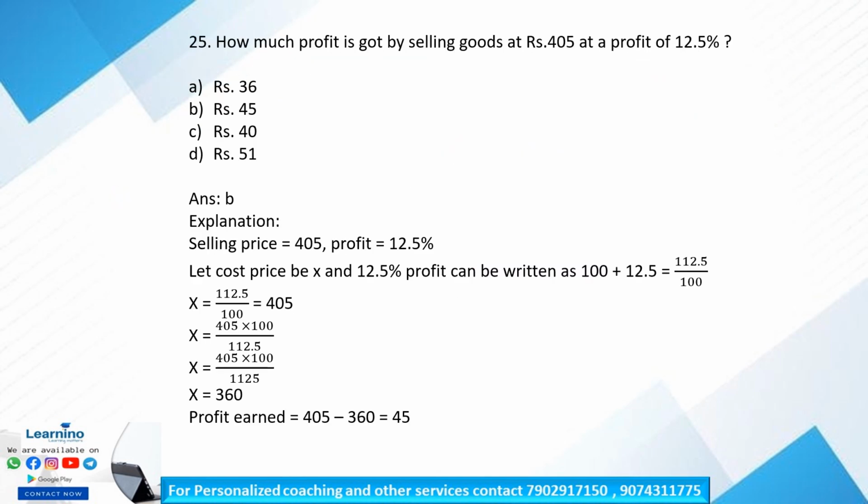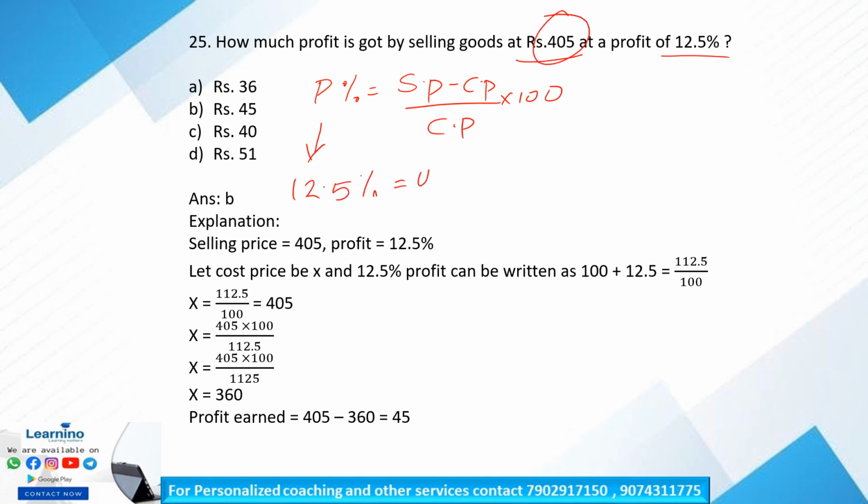So question number 25. How much profit is got by selling goods at 405 rupees at a profit of 12.5 percent? We all know the profit percentage equation is selling price minus cost price by cost price into 100. Here the profit is 12.5 percent, equal to selling price 405 minus cost price by cost price into 100.